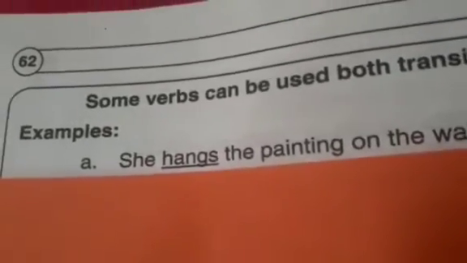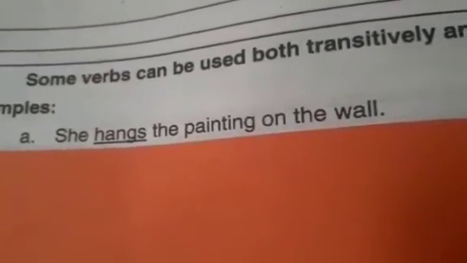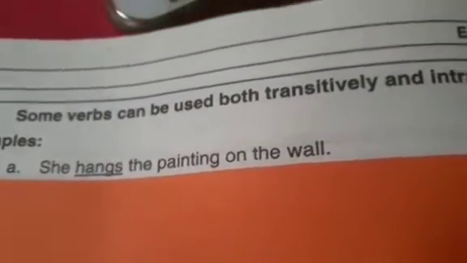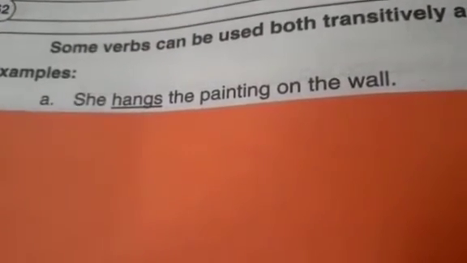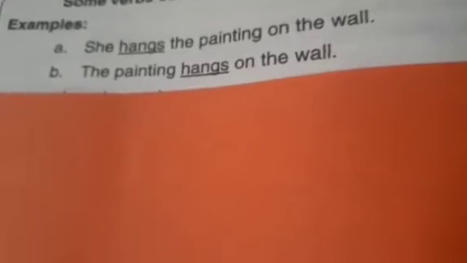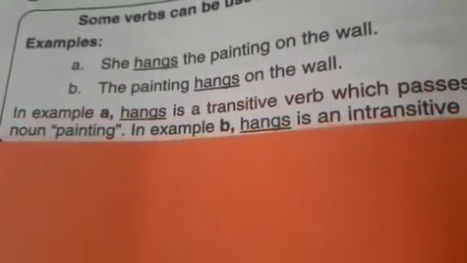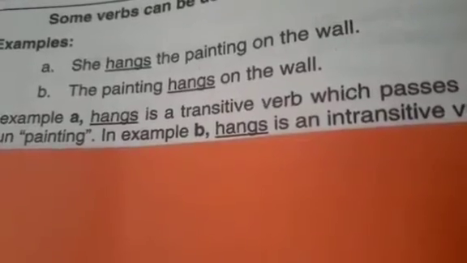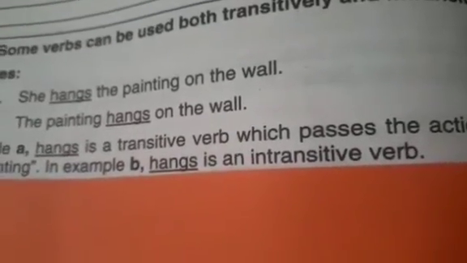Students, on page number 62 we are given some verbs that can be used both transitively and intransitively. You can see the examples. She hangs the painting on the wall. This is an example of transitive verb. And the painting hangs on the wall. This is an example of intransitive verb. So there are also some words that can be used transitively and also intransitively.